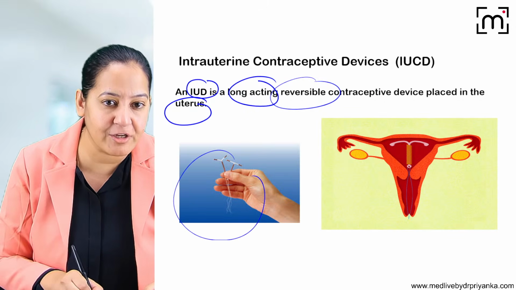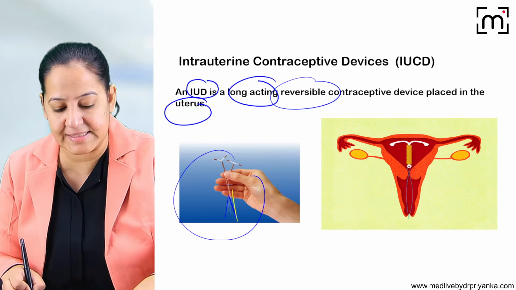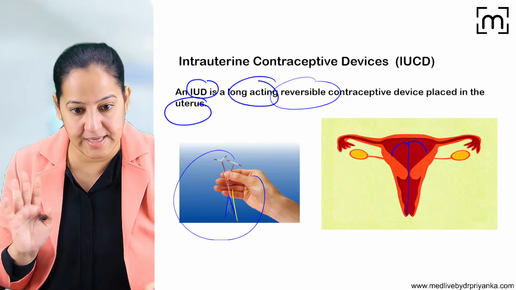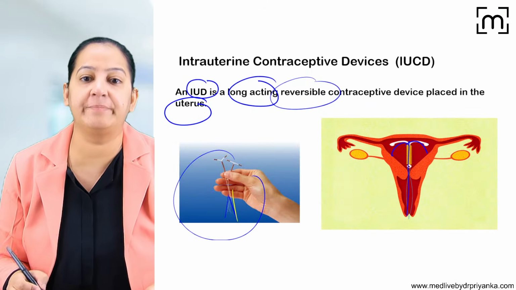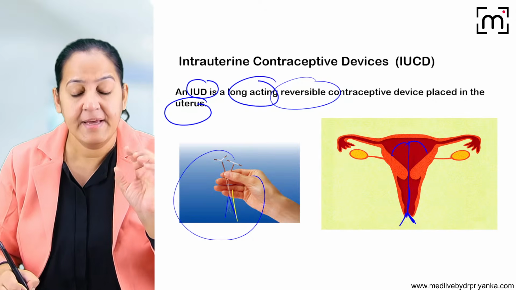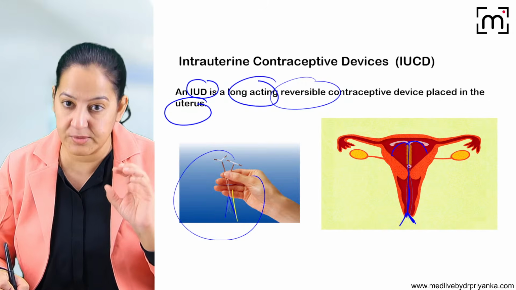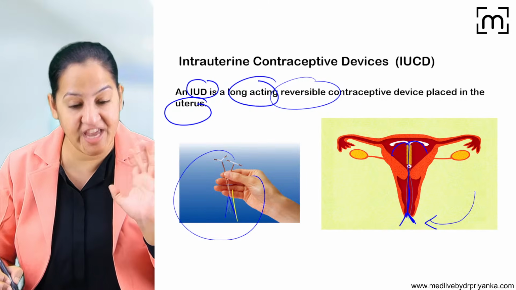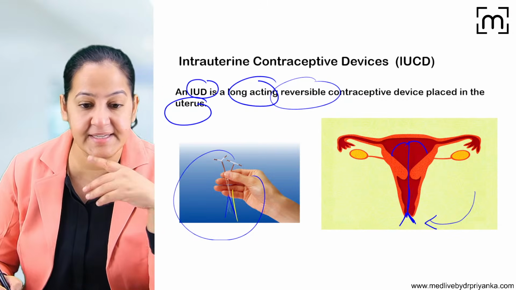It has 2 threads at the bottom. Can you see the 2 threads here? It has to be placed inside the uterus. I will tell you the mechanism of action also. It's compressible, and it has 2 tails. The threads are known as tails. Why are 2 tails provided? Once it is inserted inside the uterus, the tails will be here. The tails indicate that it is properly inserted, and whenever the lady is using the washroom, she should check the tails all the time, so she will be assured that the device is in place.